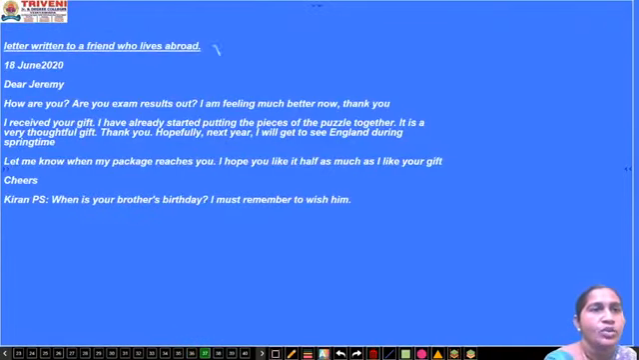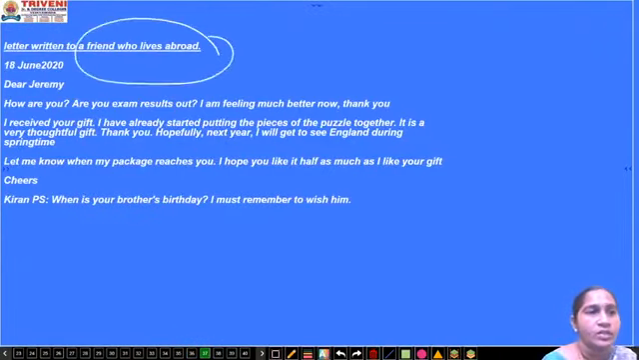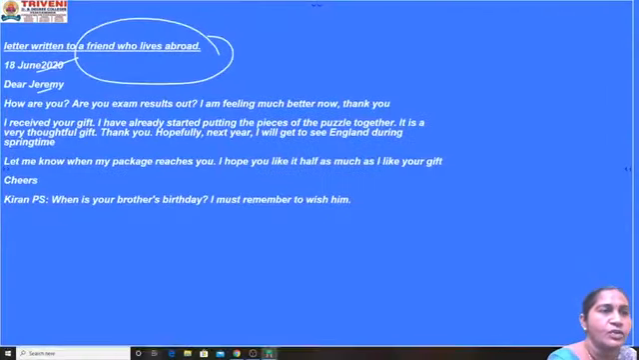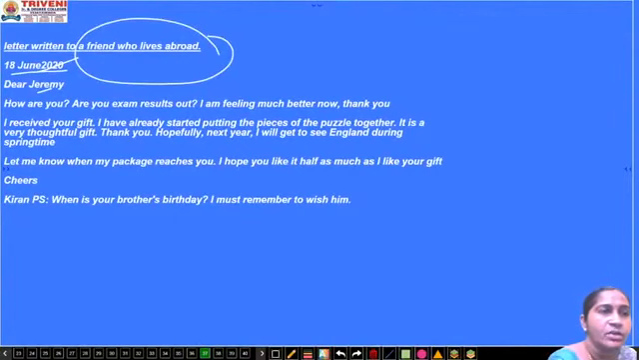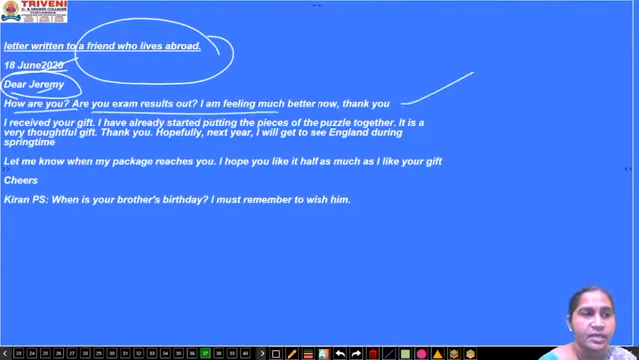Next one. To a friend who lives abroad. Again the date and the place is not mentioned. If you want, you can write the date and place also. Then the salutation. How are you? Are your exams? This is the first paragraph. This is the second paragraph. This is the third one. Okay. Next one, cheers. The closing is in the form of cheers.